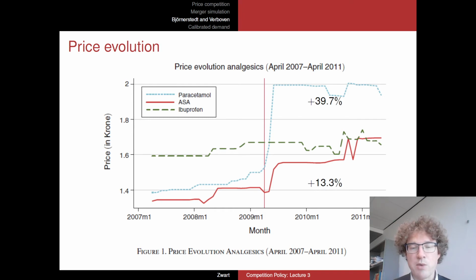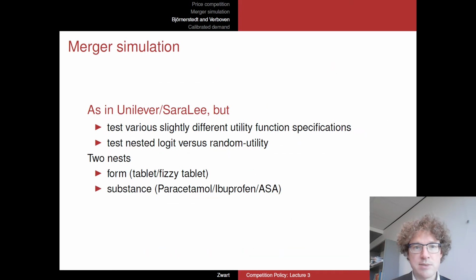How does this compare with what we might have anticipated through this merger simulation? So what was this merger simulation? Well, basically the same kind of simulation as we just looked at in the deodorants market. There are slight differences, actually. Björnsten and Verboven, the authors, compared slightly different utility function specifications, so they get several different outcomes, which are similar but not the same.